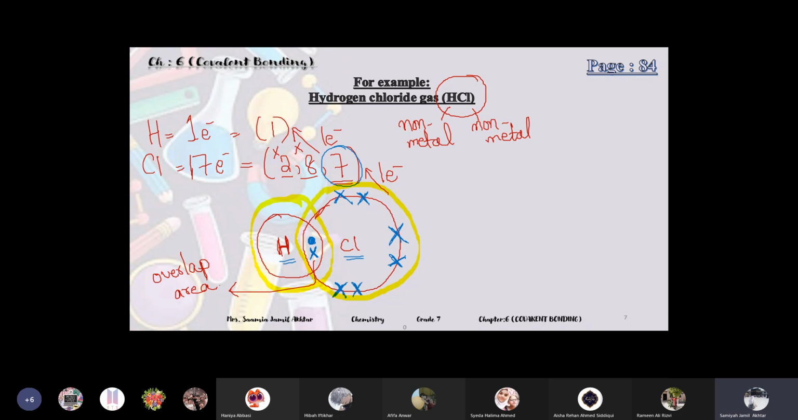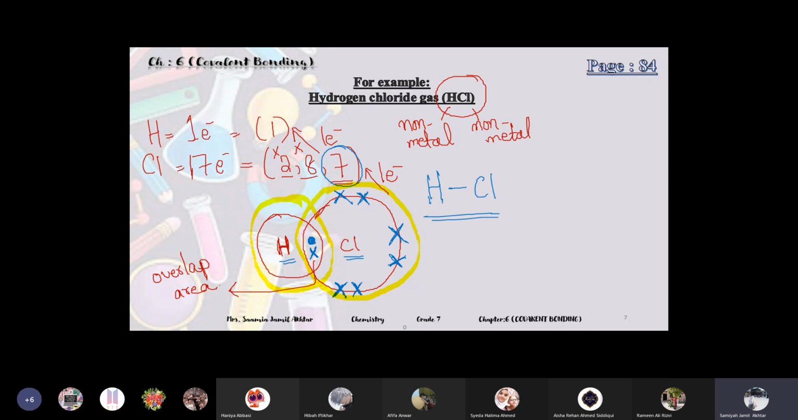This is hydrogen chloride. We will write it like this: H dash Cl. This is also a way to represent covalent bonding. If you write H dash Cl somewhere, it means it is clear that there is a single covalent bond between them.